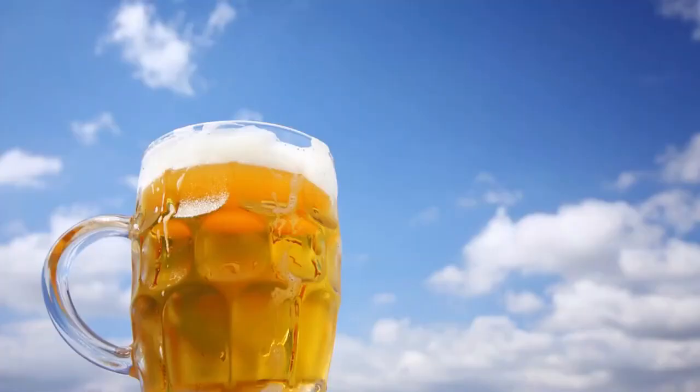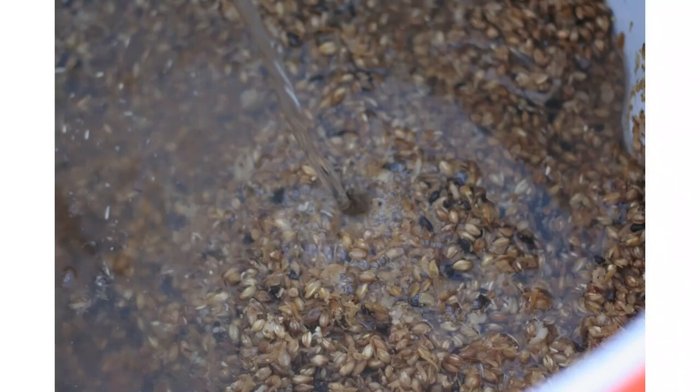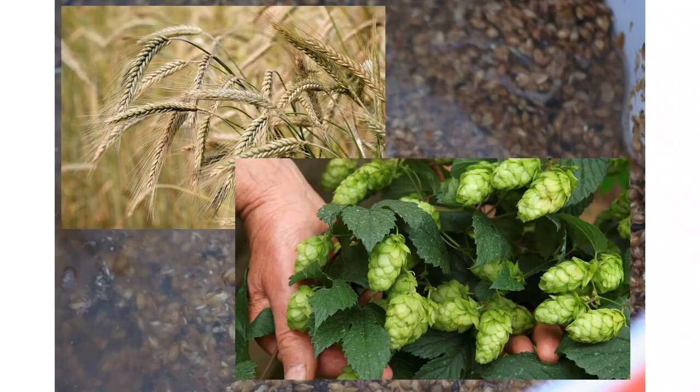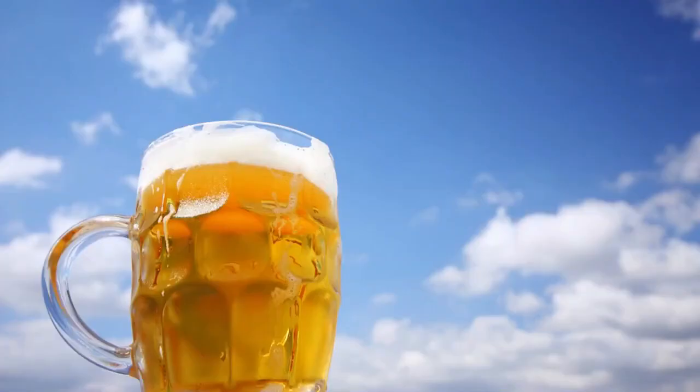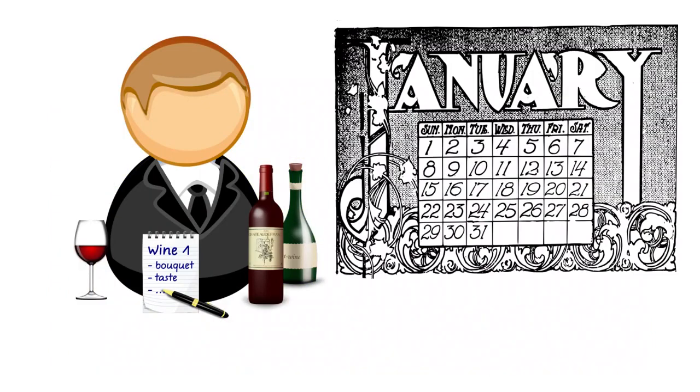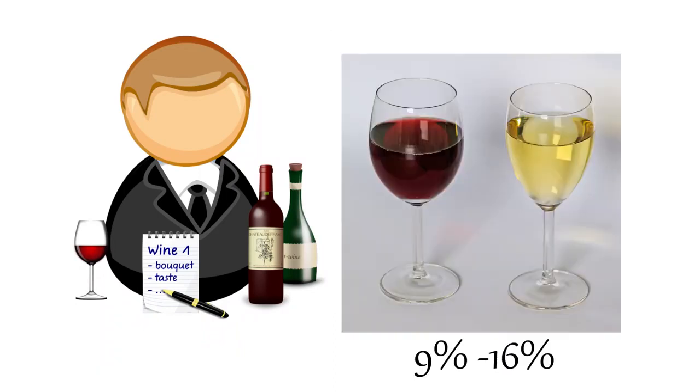Beer is a beverage fermented from grain mash. It is typically made from barley or a blend of several grains and flavored with hops. Most beer is naturally carbonated as part of the fermentation process. Wine is a fermented beverage produced from grapes and sometimes other fruits. Wine involves a longer fermentation process than beer and a long aging process, months or years, resulting in an alcohol content of 9 to 16%.